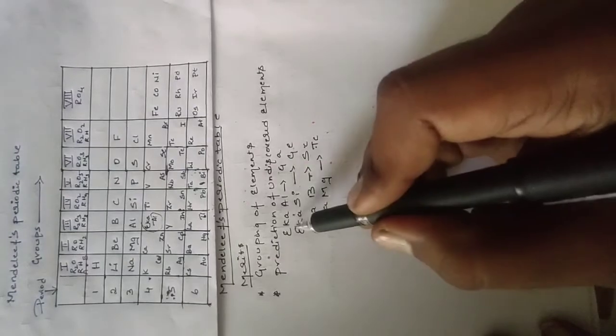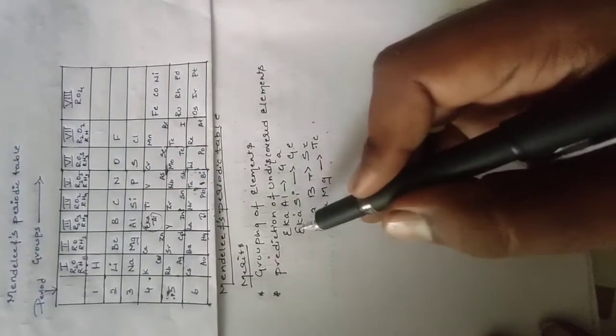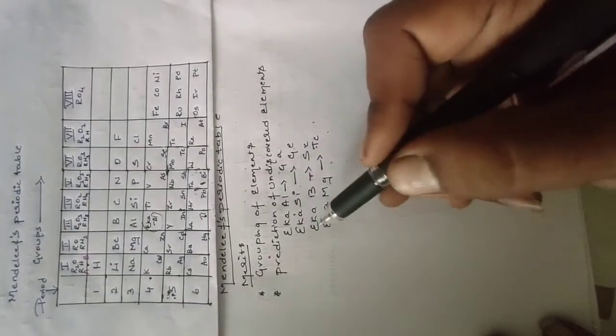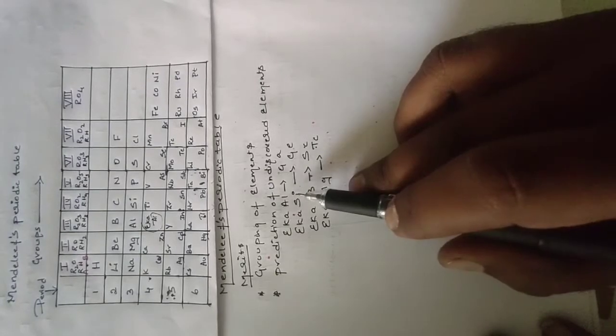He predicted undiscovered elements. He called them eka-aluminum, eka-silicon, eka-boron, eka-magnesium. After his death, these elements were discovered, and their atomic masses and oxide formulas matched his predictions. For that, he predicted the undiscovered elements.